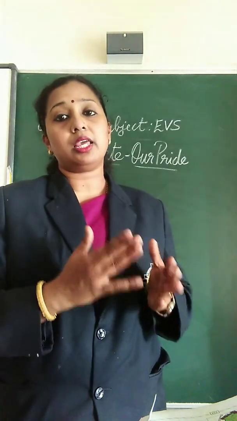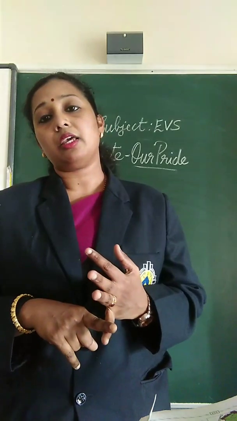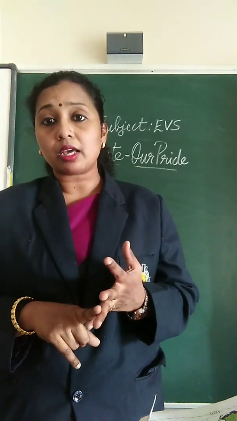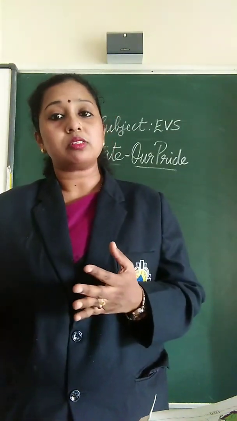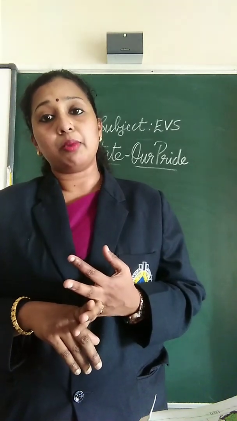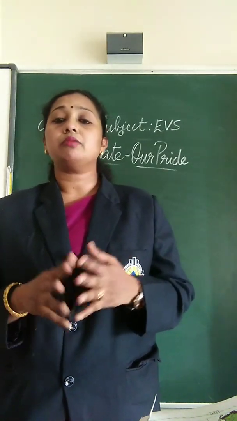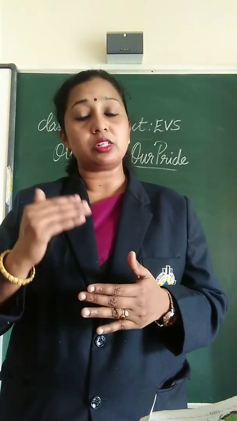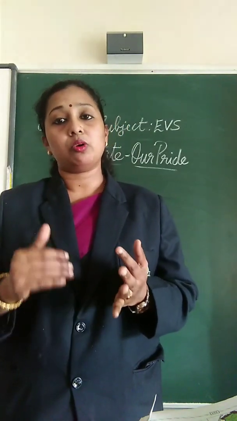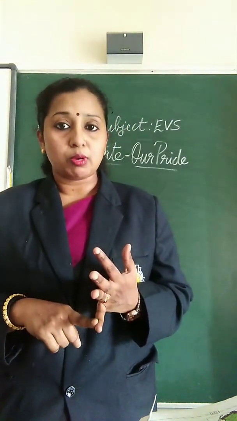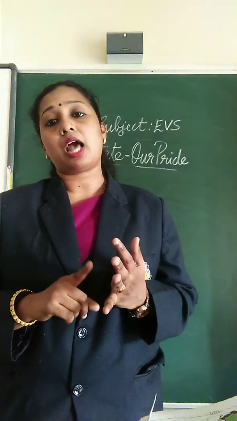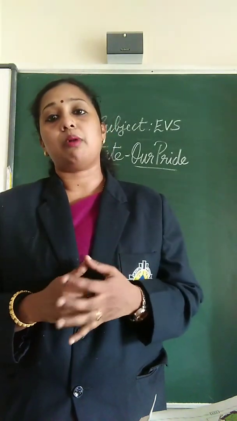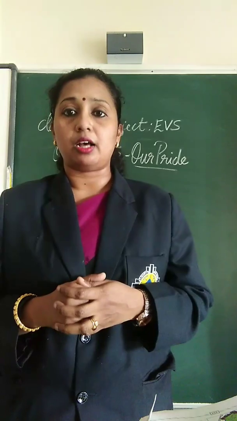Towards the east, Andhra Pradesh and Telangana are our neighboring states, and towards the west, Goa is our neighboring state. So I'll repeat, children, we are studying about the neighboring states of Karnataka. Towards the north it is Maharashtra, towards the south it is Kerala and Tamil Nadu, towards the east it is Andhra Pradesh and Telangana, and towards the west it is Goa.